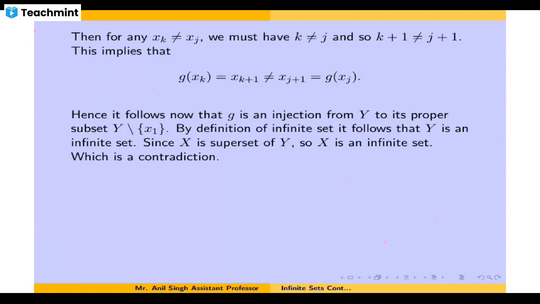This implies that the image of g, g of y, is contained inside y minus x naught, and this y minus x naught is itself a proper subset of y. This implies that the range of g is a proper subset of y, and thus you have a 1-1 map from y to y. Because it was defined up to y minus x naught, you can extend it to y, no issue, such that g of y is not equal to y, and this is the definition of an infinite set, and this proves that y is an infinite set.